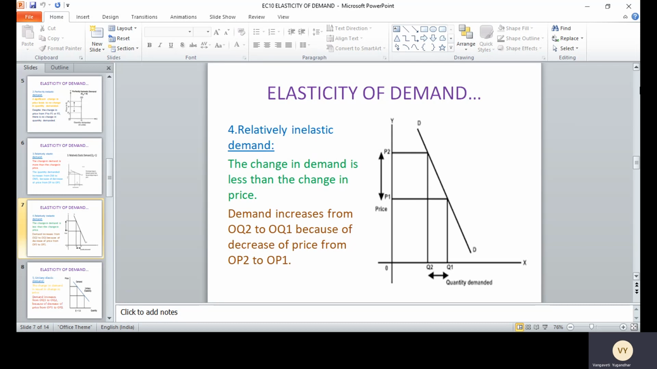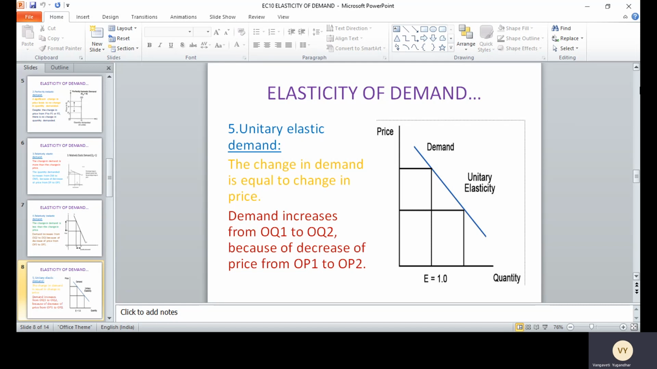Next one, relatively inelastic demand. Again, when you look at the graph, the change in the price is more, whereas the change in the quantity demanded is less. The change in demand is less than the change in price. Demand increases from OQ to OQ1 because of decrease of price from OP2 to OP1. So that's about the relatively inelastic demand.